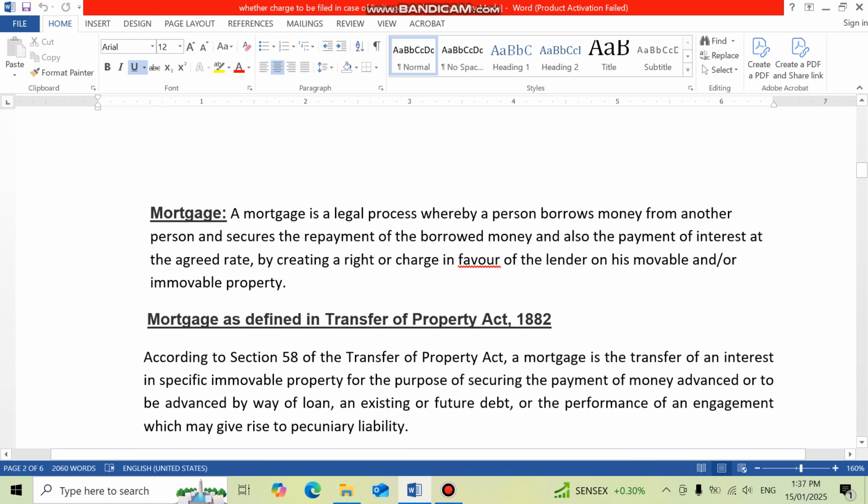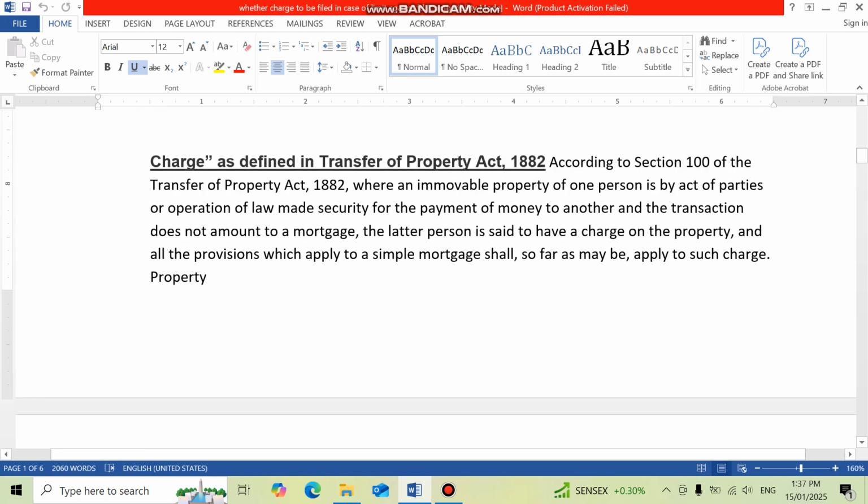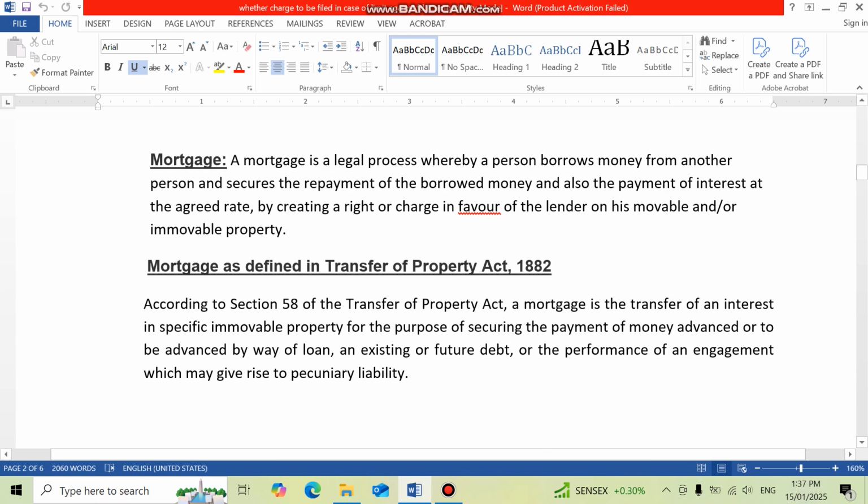Okay. Now what is a mortgage? I hope you got the definition of the charge right in case of Companies Act and as per Transfer of Property Act. Now let us see what is a mortgage. A mortgage is a legal process whereby a company borrows money from another person and secures the repayment of the borrowed money and also the payment of interest at the agreed rate by creating a right or charge in favor of the lender on his movable or immovable property. Okay, this is a simple definition.